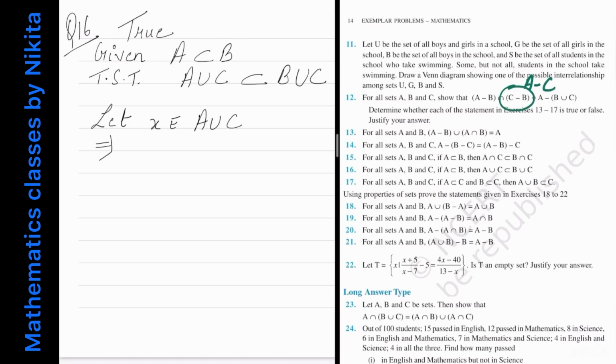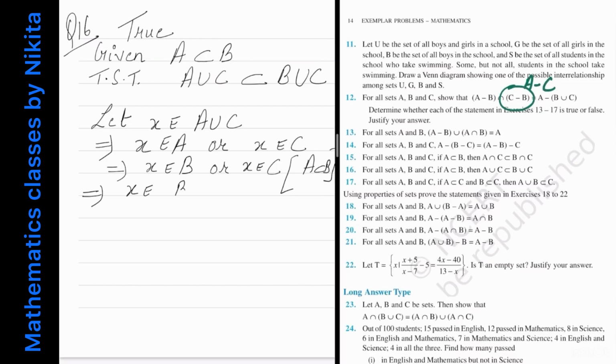Now this implies, since you have union, so I will have OR. So X belongs to A or X belongs to C. Now this implies, A is contained in B, so I can write this as X belongs to B or X belongs to C. And the reason is A is contained in B. And from here what I get? That X belongs to B union C. So therefore A union C is contained in B union C. So we have proved this.